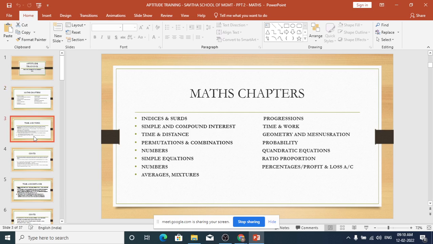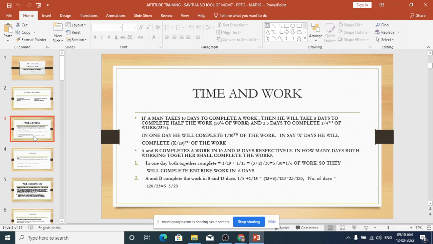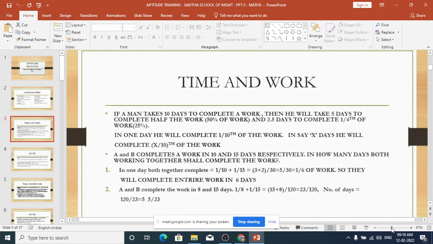Let's go to a chapter called Time and Work. All of us have seen questions on this particular area, time and work. Is it okay? Font size, should I increase? Now I think it would be better. So here, I am straight away going to the question. Before going to the question, let us see what all we know about time and work as of now.